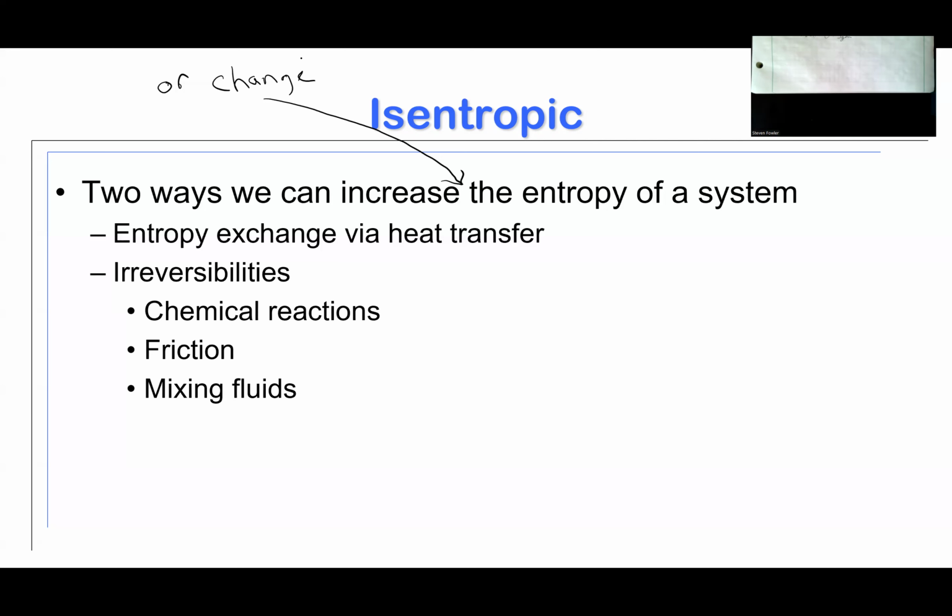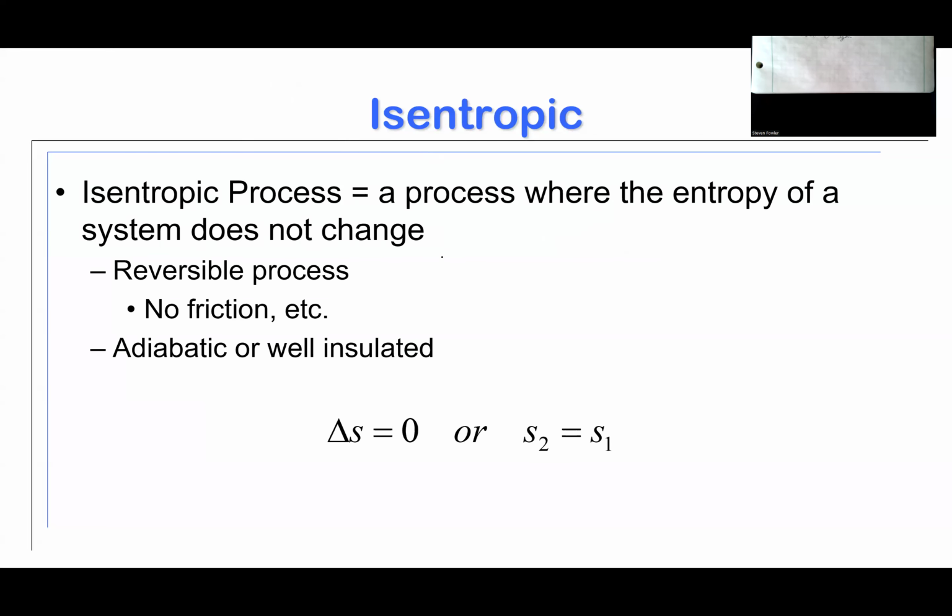So what you're looking at mathematically here is this integral of dq over T. That's what represents mathematically the exchange via heat transfer. As I add or remove heat from a system, I'm going to change the entropy of the system through this mechanism. And then the irreversibilities are the things that are going to generate entropy. So mathematically, those are the two ways that I can change the entropy of a system. And through entropy generation, I can only increase it.